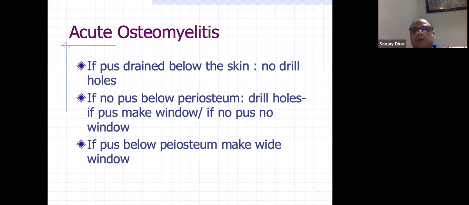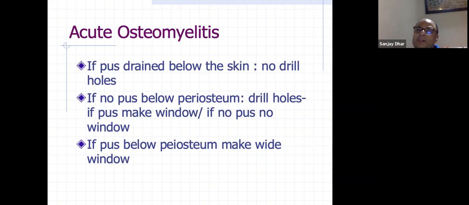If you see pus coming out, that means it is already extraperiosteal. It has come out from the periosteum. Just below the skin, pus has come out, so that means it is already drained. You just drain it, give a good lavage and finish it. That is all. Don't create more dead bone by doing periosteal lifting and all that, because you will create more dead bone.